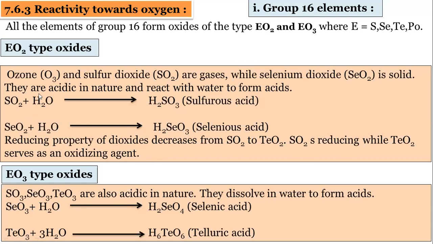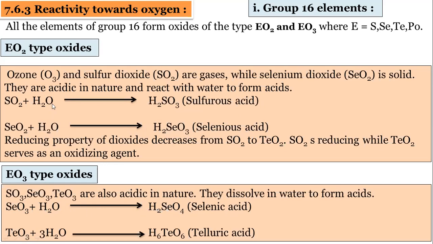So these EO2 and EO3 follow the same kind of reactions. Sulfur trioxide also reacts with water to form acid. Selenium trioxide reacts with water to form selenic acid. Here, selenious acid is for SeO2, and for SeO3, this is selenic acid, H2SeO4.